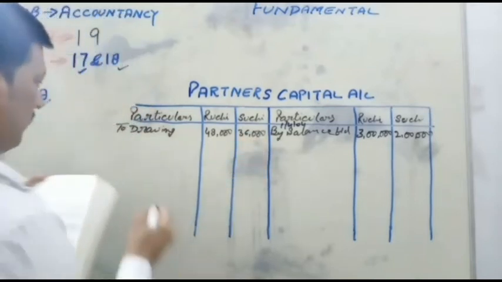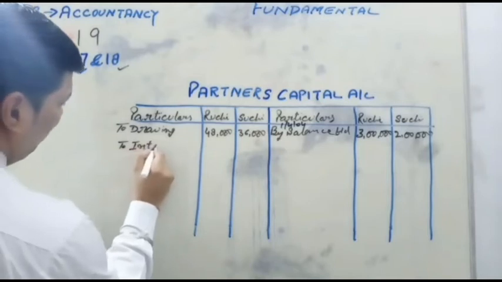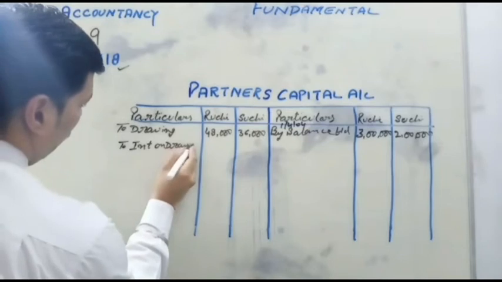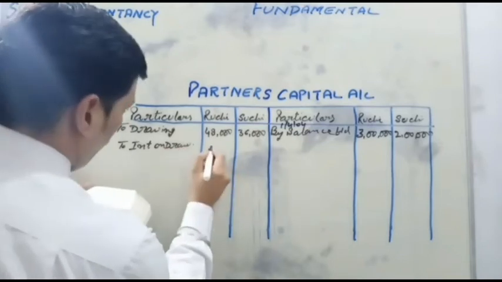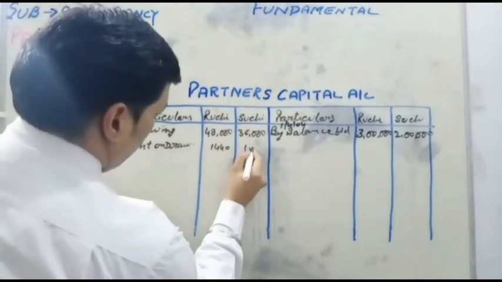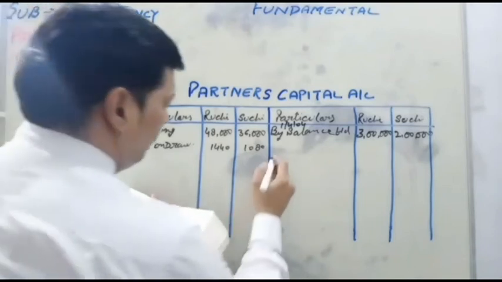Next, interest on drawings, same debit: 1440 and 1080.